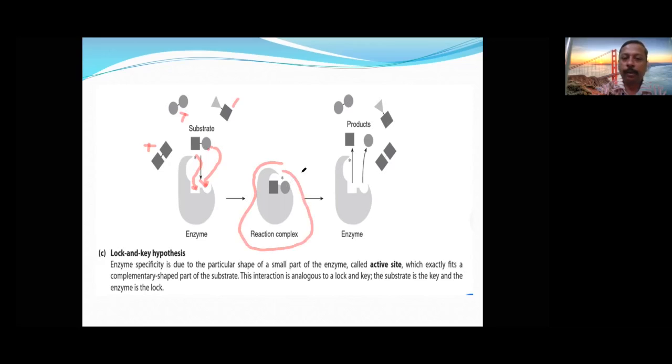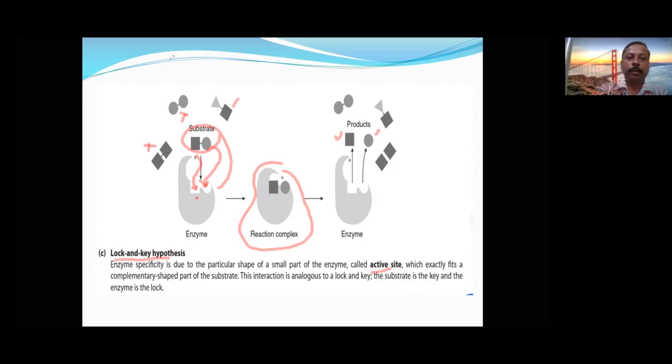After that, there will be two products. So this enzyme can catalyze a reaction only with this substrate; it is highly specific in nature. This is what is called the lock and key model. This is the lock, this is the key, and it can only open into the product. This place is called the active site, where they are reacting. This is a very important diagram with which we will be able to understand it nicely.